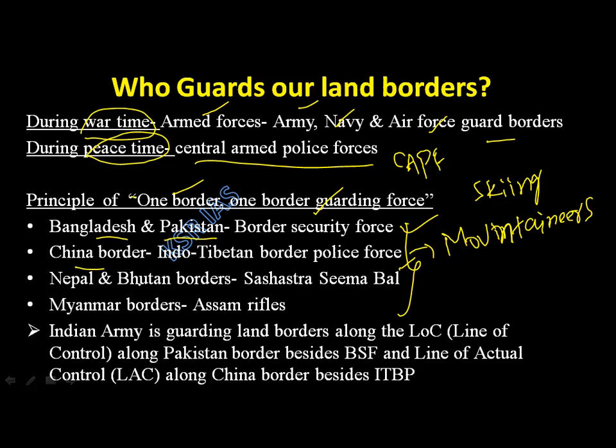Okay, next, Nepal and Bhutan borders, Sashastra Seema Bal, SSB. Myanmar borders, we have Assam Rifles. So, one border, one guarding force. Why?